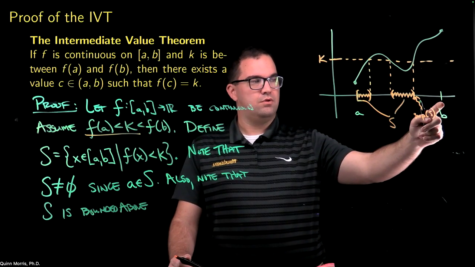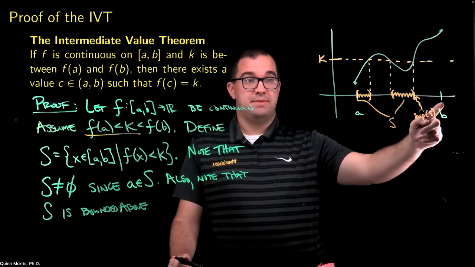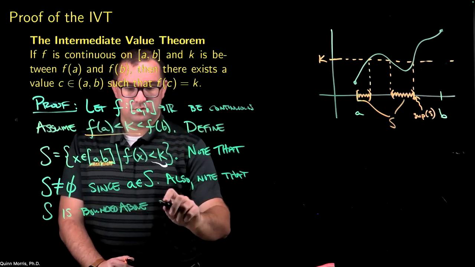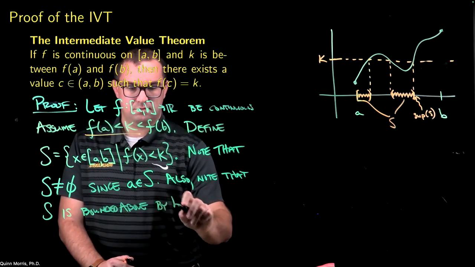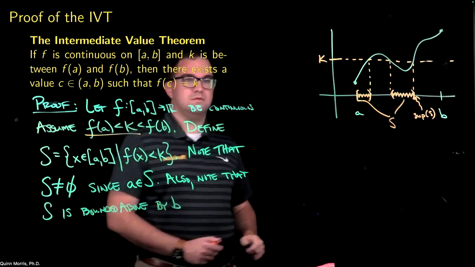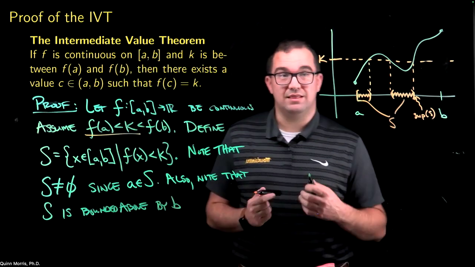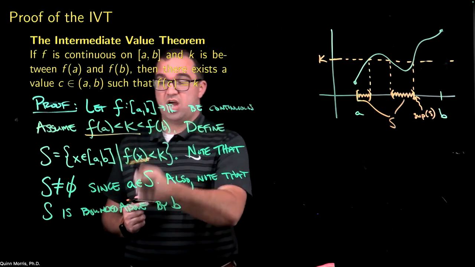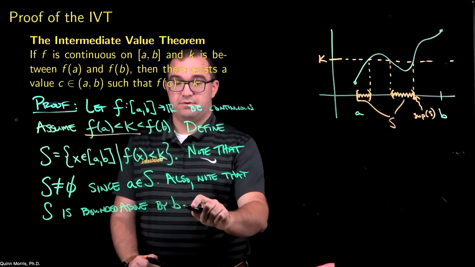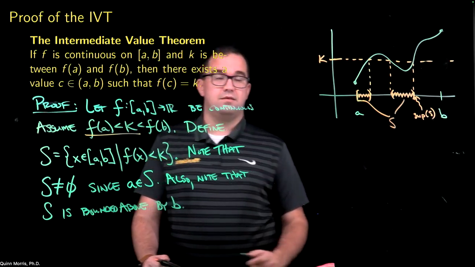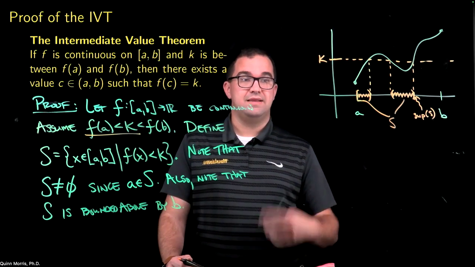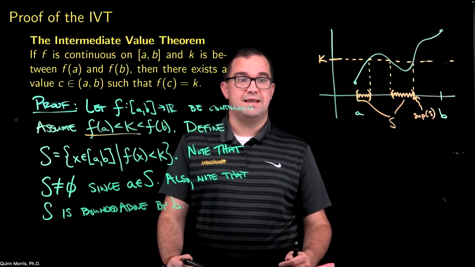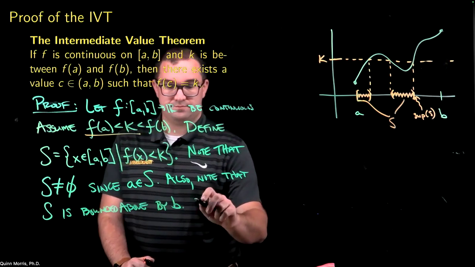So it's bounded above by B. Now again, B is definitely not the least upper bound, okay, but it is an upper bound. And so since I have a non-empty set of real numbers that is bounded above, then by the completeness property of the real numbers, it has a least upper bound.